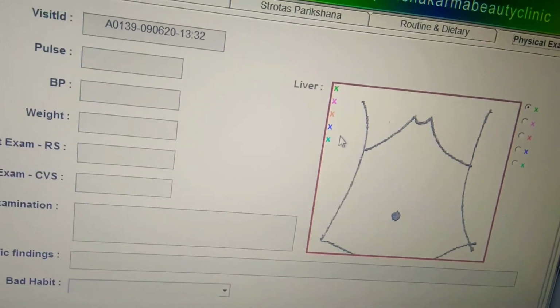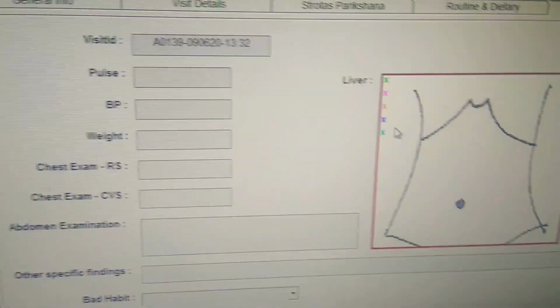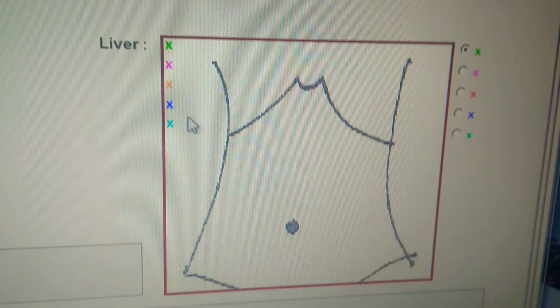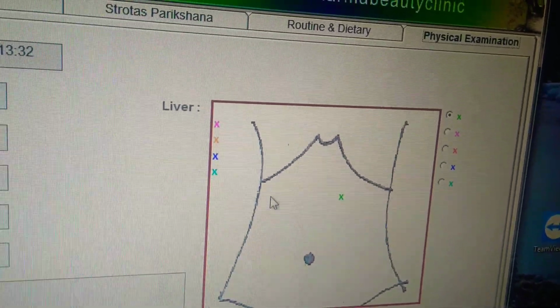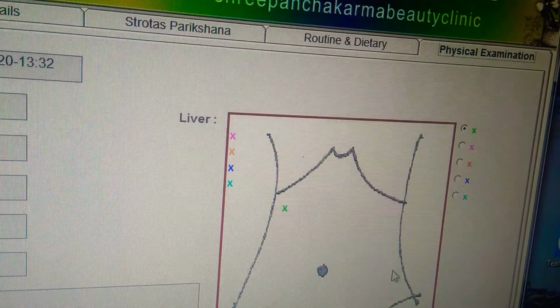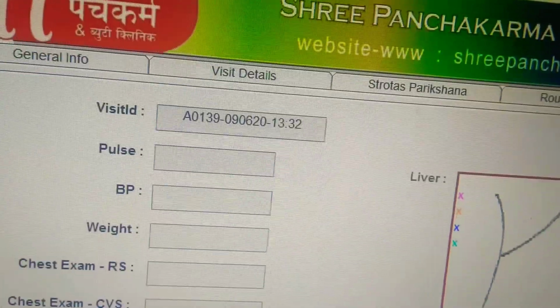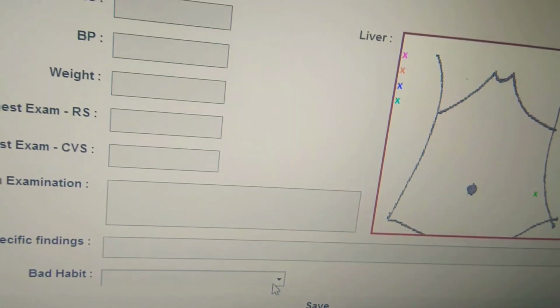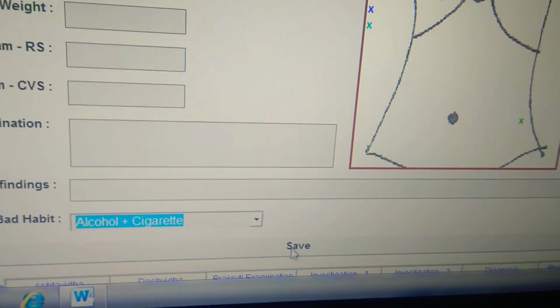Then after that, physical examination is there. In physical examination, first is the general examination. In general examination, pulse, BP, weight, chest examination, abdomen examination, other specific findings. Here in abdomen examination, you can select a particular color for a particular thing, and you can move. Then here other specific findings, if you want to specify that also you can write. Or bad habits, if the patient has alcohol, cigarette or something like that, that also you can enter, and then save